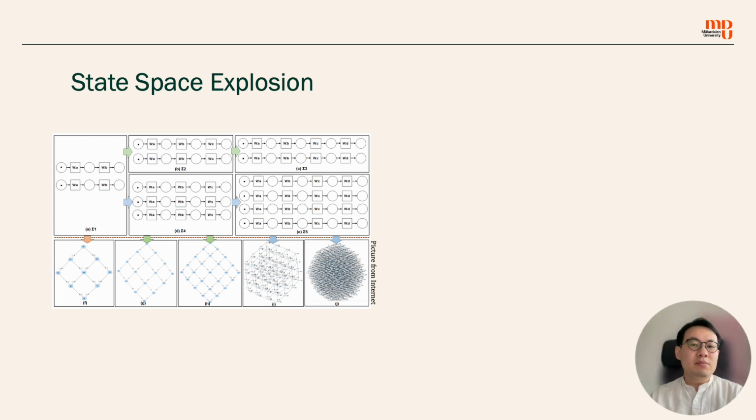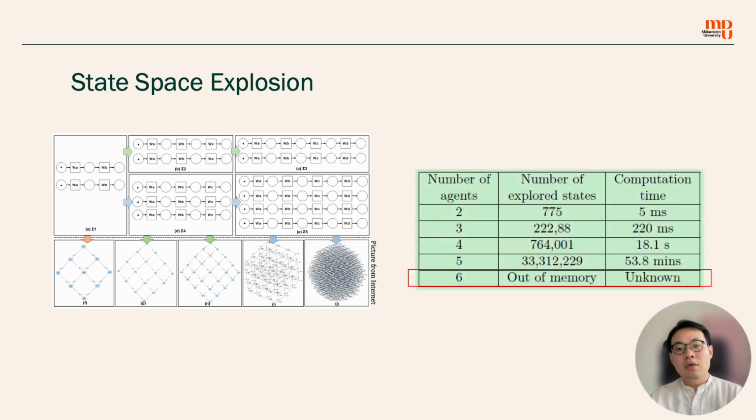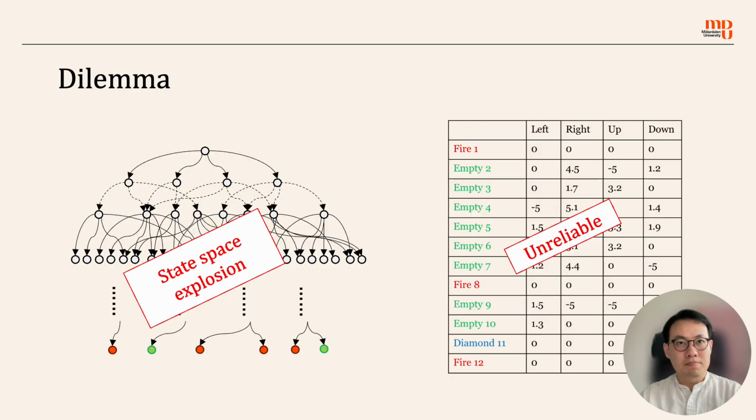Although everything seems beautiful and automatic and correctness guaranteed, the method now suffers from the state space explosion problem because of the model checking that we use. The complexity of the mission planning problem increases exponentially when the number of vehicles increases linearly, actually. Like in this table, we show that if the number of vehicles is 6, UPPAAL runs out of memory. We couldn't get any result. This is bad. So now we have a dilemma.